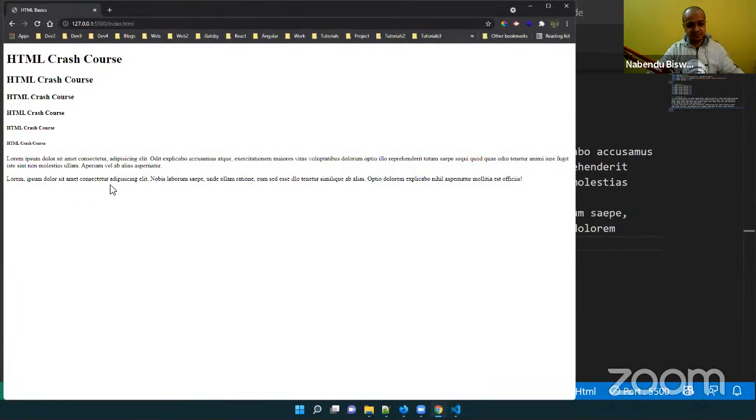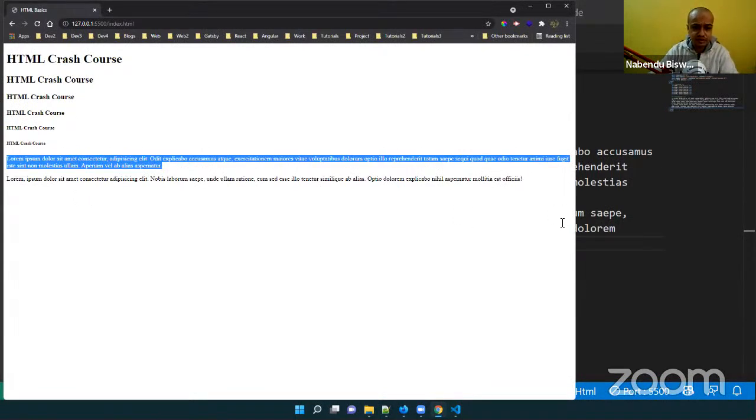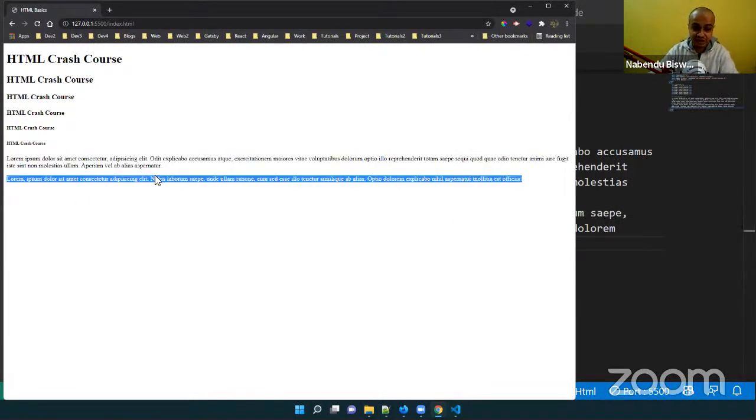If I go here, see, the two paragraphs are being shown, and there is a bit of space between them, as I was telling. So the paragraph tag is also very important. And then there is something known as inline and block level elements. I will tell about them. Let me tell about that. What is a block level element? The inline element we'll see now.